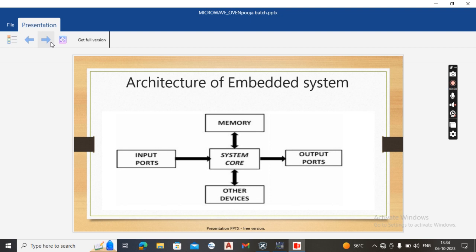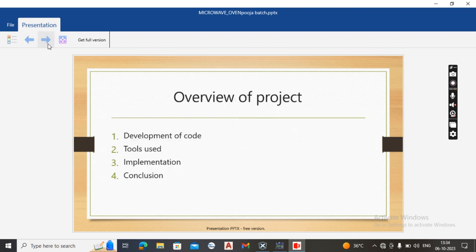Now, my teammate will continue. This is Naga Kavita. Now I am going to continue this PPT.